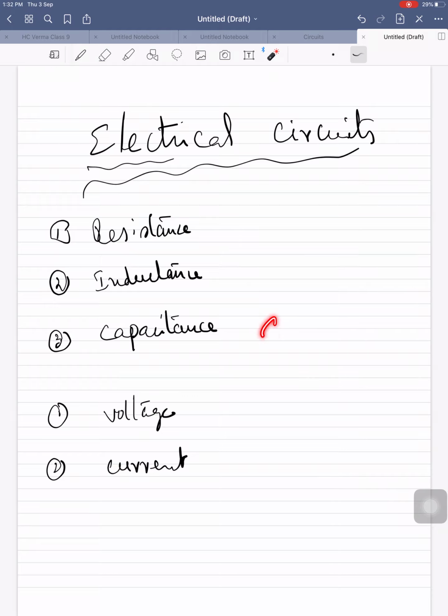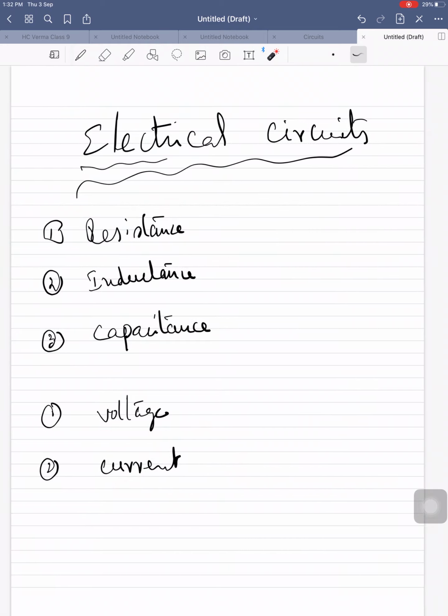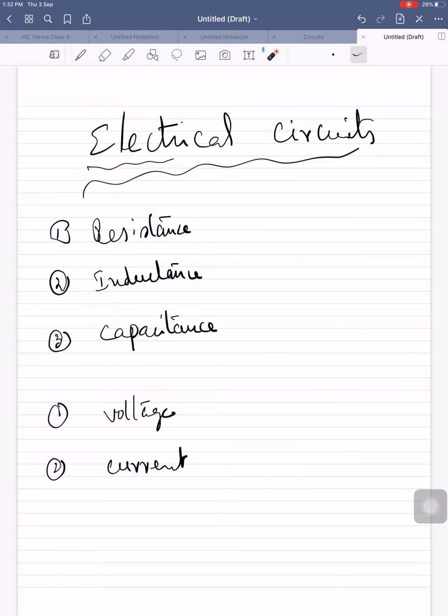Capacitance is C, Farad. Voltage and current are V, I. Now you see individual elements, how these parameters will vary with the other parameter.